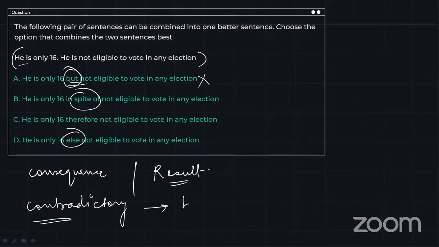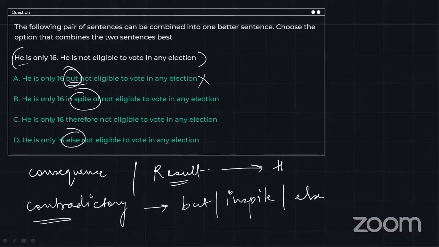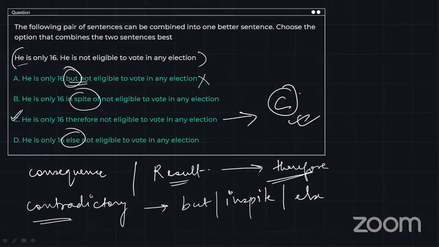So we are not going to go with but, in spite, or else, but we are going to go with therefore. Therefore is the word that says because of this, this is happening, an effect and result kind of a sentence. So he is 16, therefore not eligible to vote in any election. Option C is the correct answer.